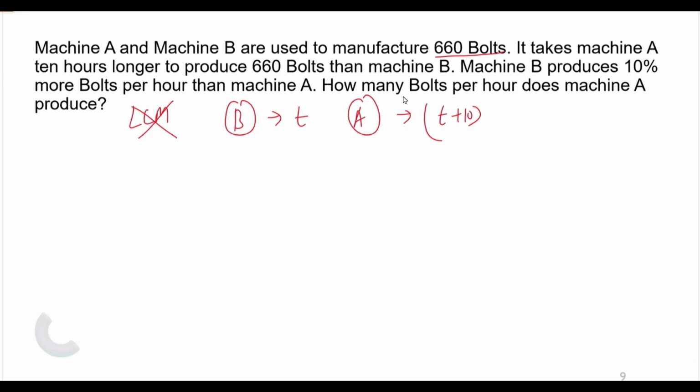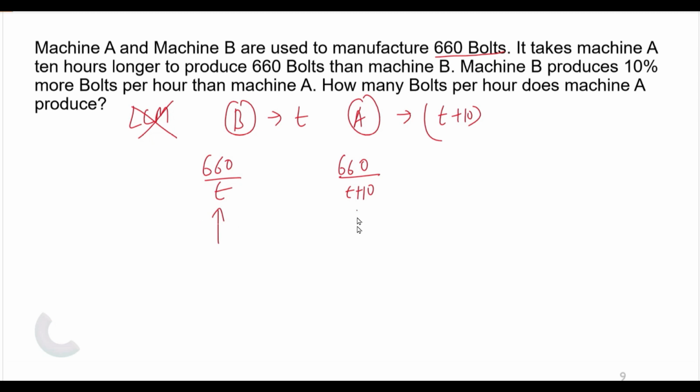Now they are used to manufacture 660 bolts. So the bolts produced by B per unit time is 660 upon T, and similarly A is producing 660 upon T plus 10, because A is taking T plus 10 hours.